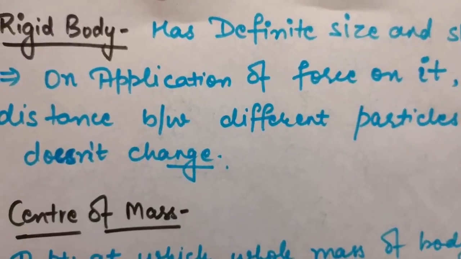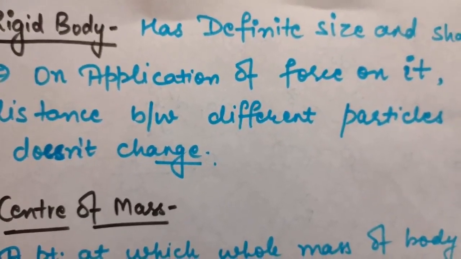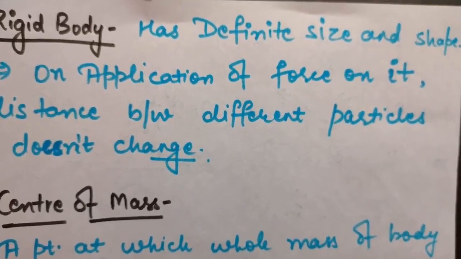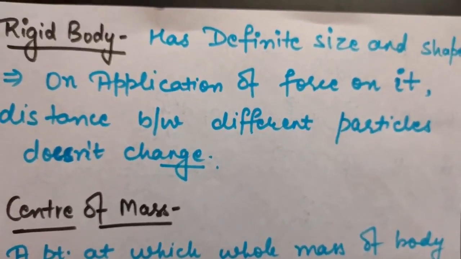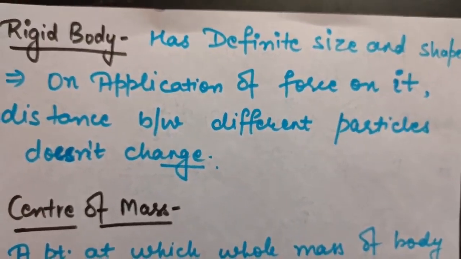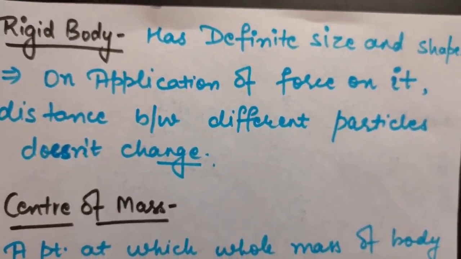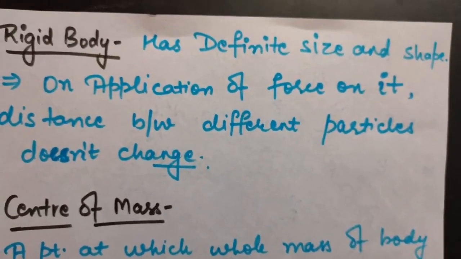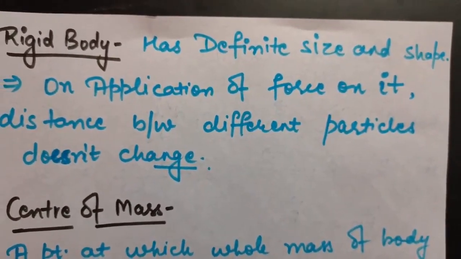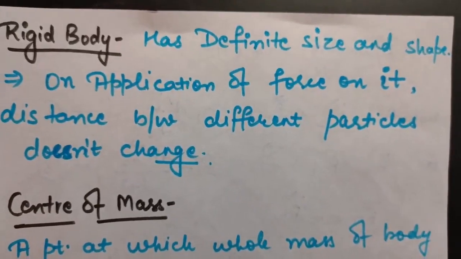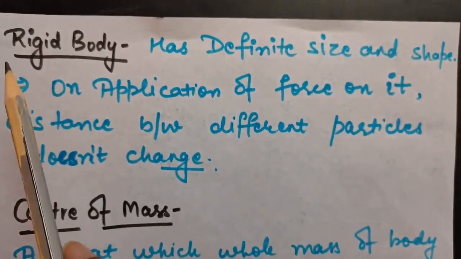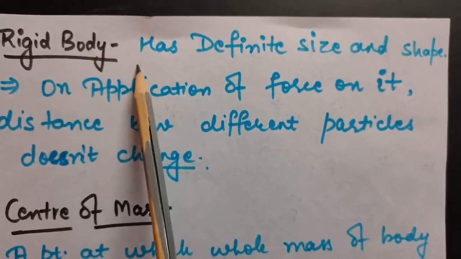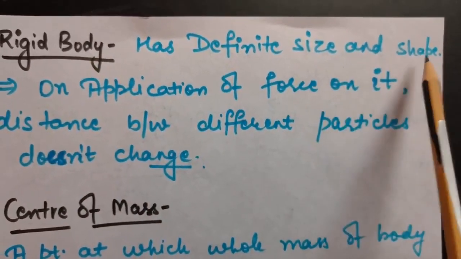Okay, so up till now we were studying about point objects, that is we were considering the objects whose mass is very small or you can say negligible. For all the objects that we come in contact with in daily life have a finite mass because they have a finite size. So therefore from today we'll be studying about those, and we are supposing the particles or bodies to be rigid body, that is a body which has a definite size and shape.